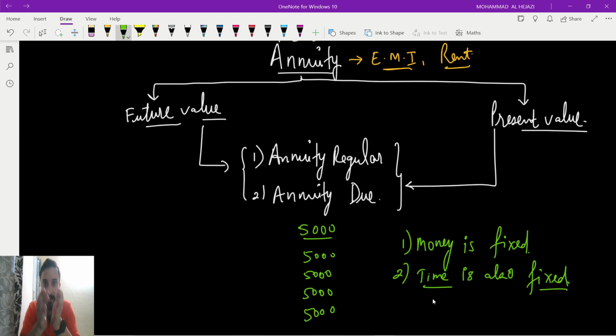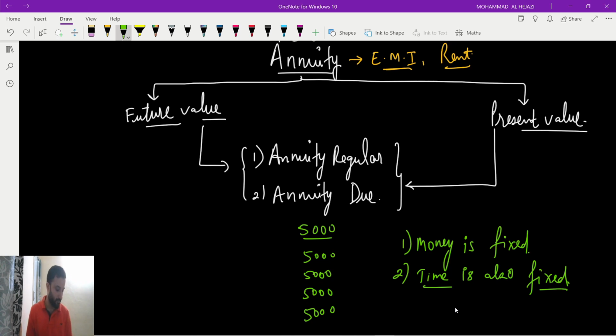Same amount, 10,000 or 2,000 or 3,000, whatever EMI you take, and the same date. So amount is fixed, date is fixed over a period of time. Okay, so the best examples are EMI and rent. I hope you understand about the annuity.